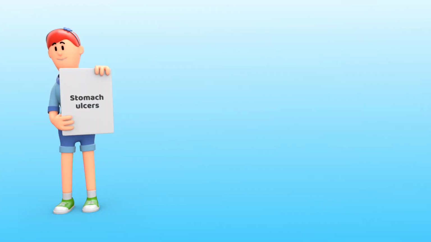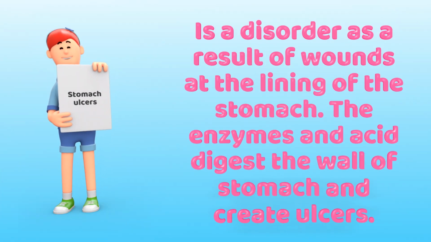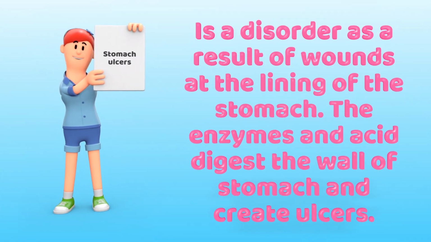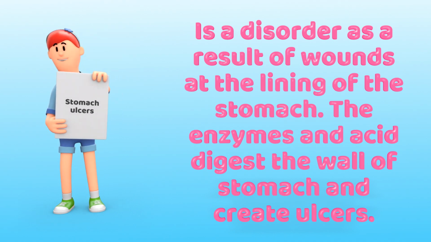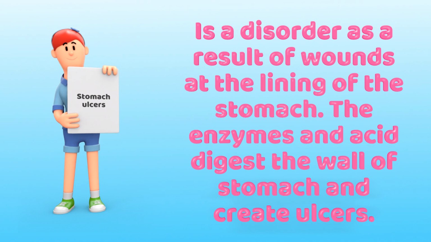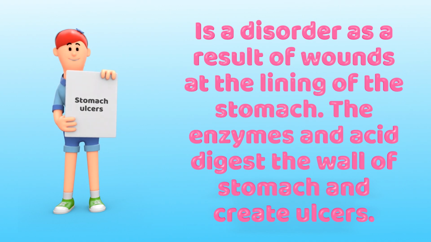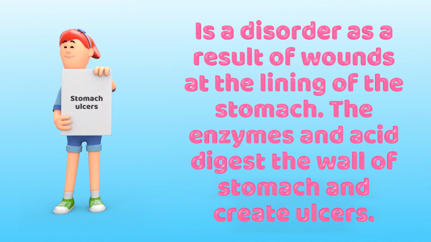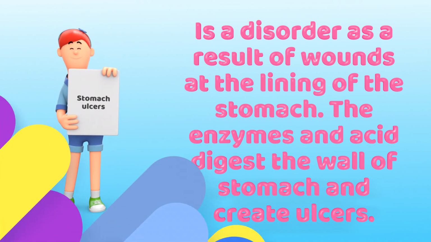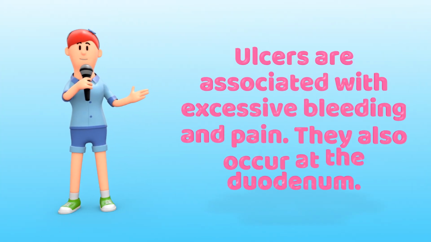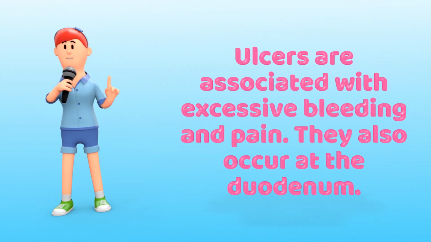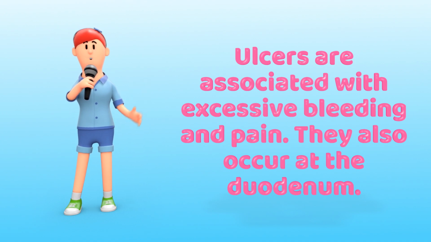And the last disorder is stomach ulcers. It is a disorder that results from wounds at the lining of the stomach. The enzymes and acid digest the wall of the stomach and create ulcers. Ulcers are associated with excessive bleeding and pain, and they also occur at the duodenum.